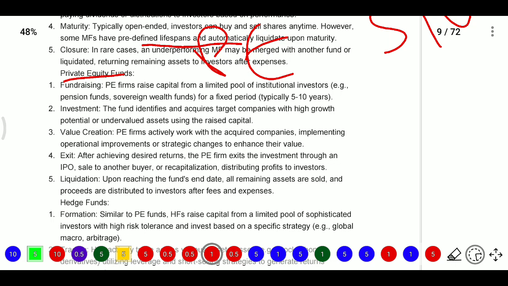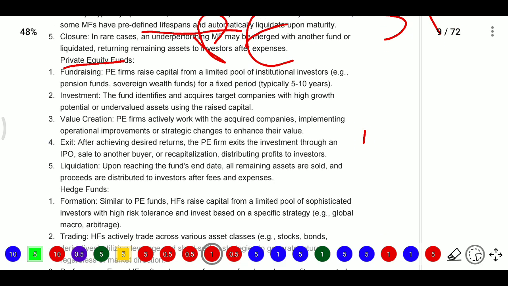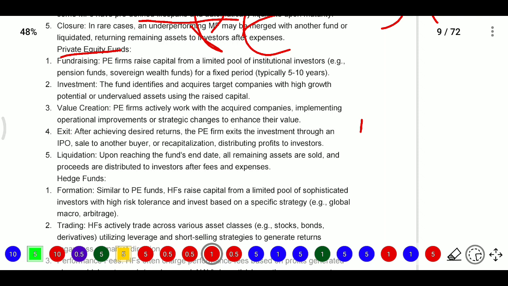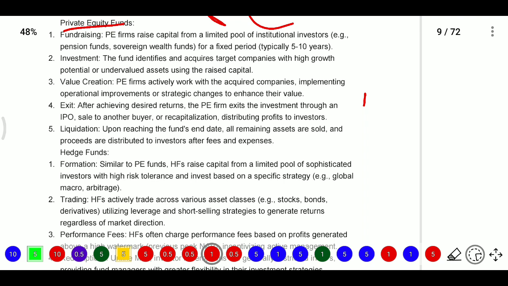They will raise capital, and after that comes value creation. These private equity firms normally create value too, and they will actively work with the acquired companies, implementing operational improvements and strategic changes to enhance their performance. So they always work on increasing their wealth and their investors' wealth. Next, they will exit, meaning after achieving some desired return, the PE firms exit the investment through an IPO.